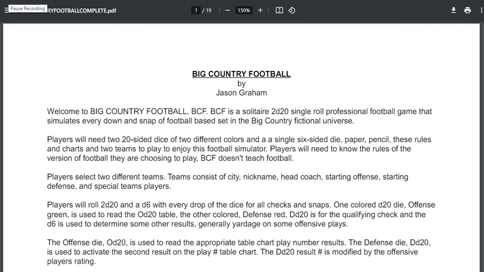Okay, folks, I've got Big Country Football complete done. It's up on the Google Drive. There are a couple of key changes to this. Number one, I took out the 1985, 1958 teams from the document. No reason to have those in here twice.